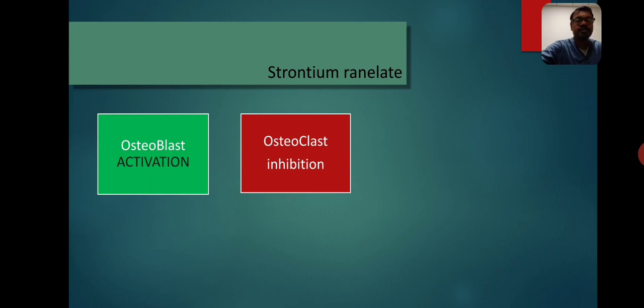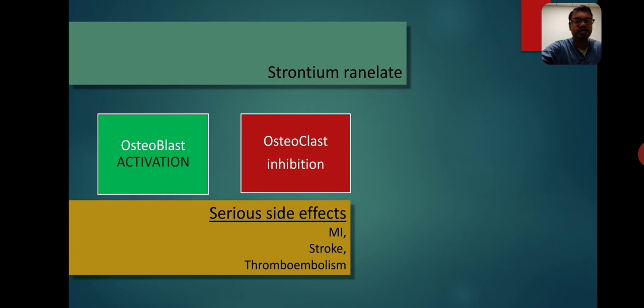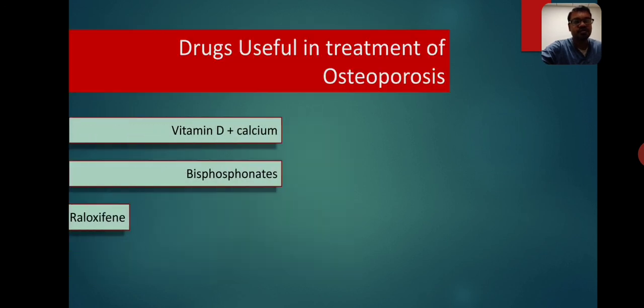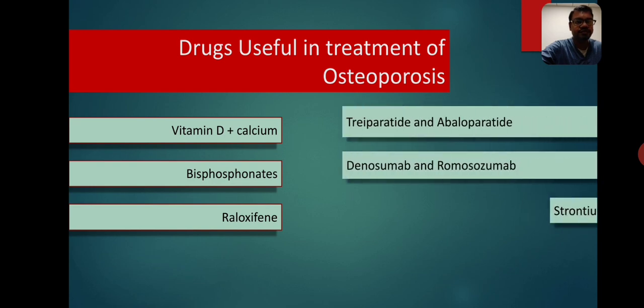It is kept as a reserve drug. Reason? Because it is highly toxic. It produces serious side effects like myocardial infarction, stroke and thromboembolism. So it is kept as a reserve, last resort drug in case of severe risk of fracture. So these are the drugs useful in osteoporosis.